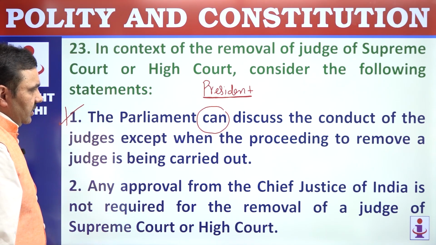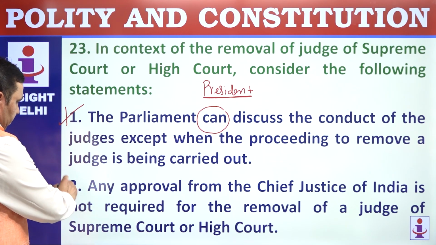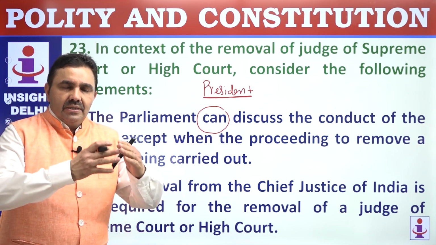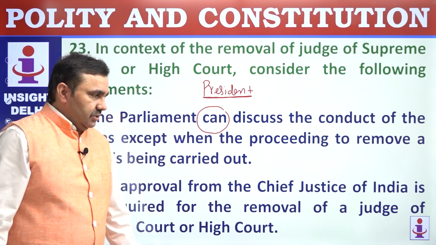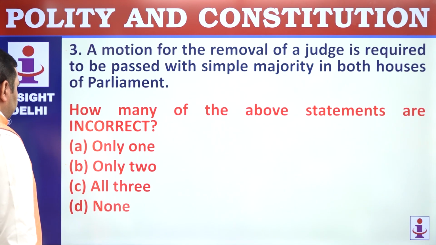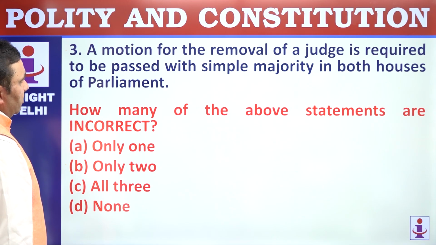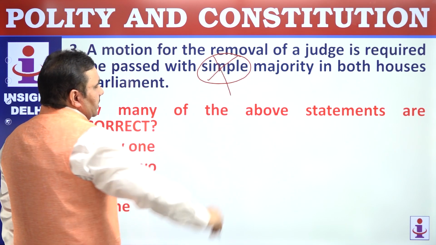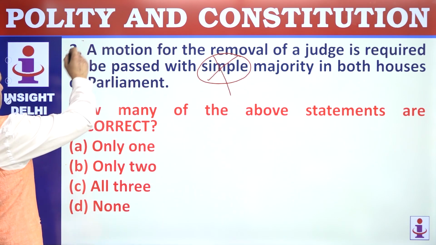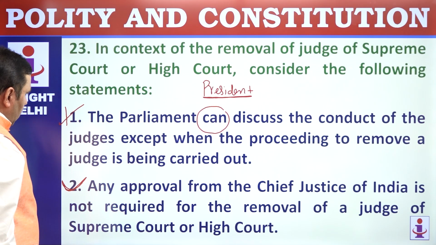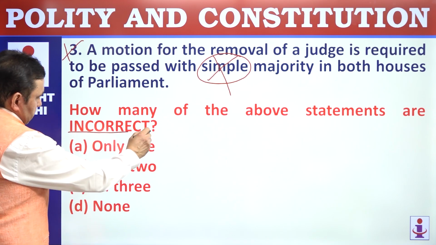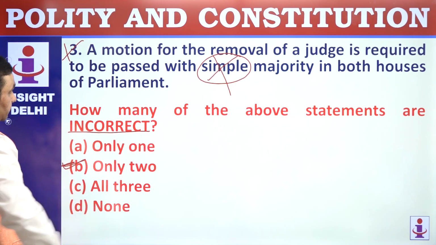Any approval from the Chief Justice of India is not required. Perfectly correct. There is no role of Chief Justice of India as such in the removal process. There is a process defined in Constitution. A motion for the removal of judge is required to be passed with a special majority, 2/3 majority, not 50% majority. So this is wrong here. 1 is wrong, 3 is wrong. How many of these statements are incorrect? There are 2 statements which are incorrect. So option is B.